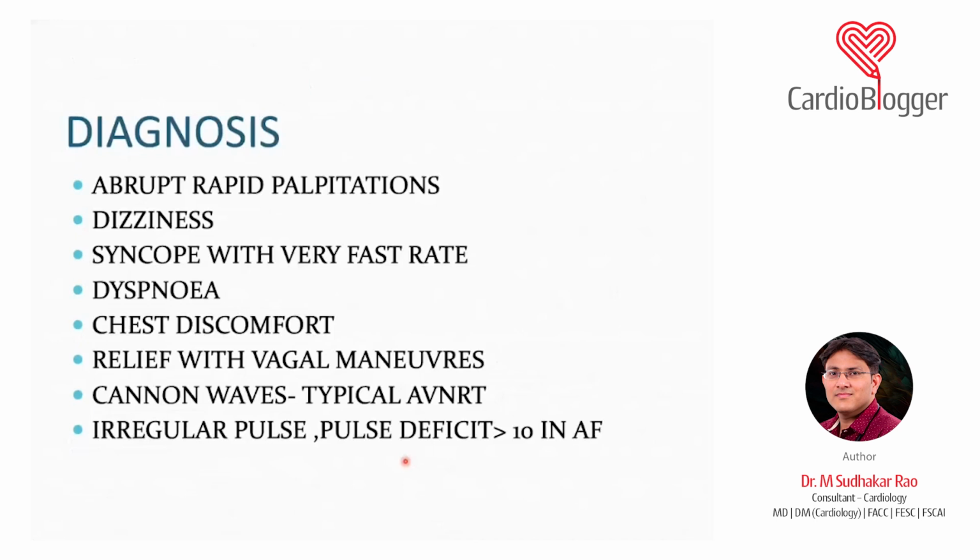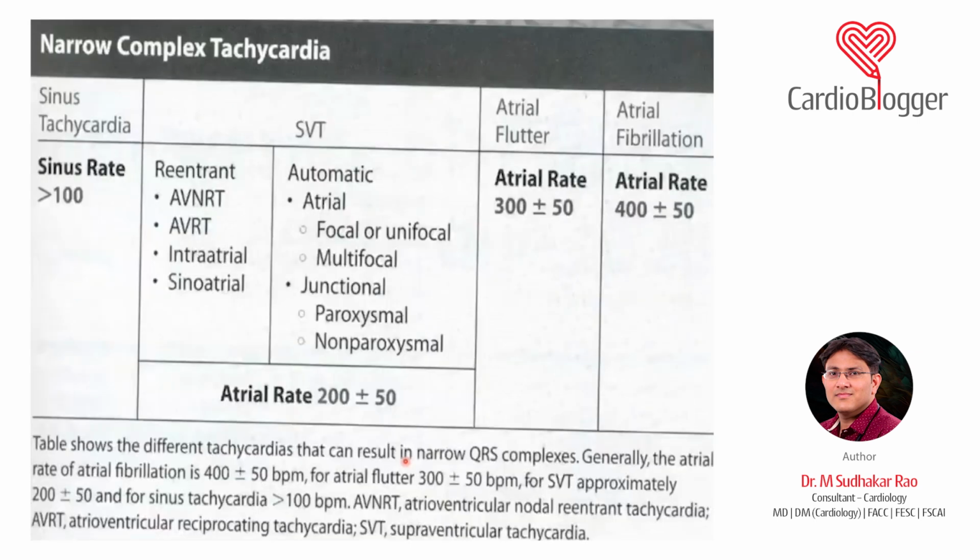The diagnosis is AVNRT. If you see an irregular pulse, apex pulse deficit more than 10, it is atrial fibrillation. And X waves will be absent in the JVP, and varying intensity of the first heart sound will be there. Flutters behave most of the time like fibrillation. Again, in AVNRT you get something known as the frog sign. In AVRT, you may not be able to see it clinically. There may not be much sign. So these are a few clinical diagnostic things.